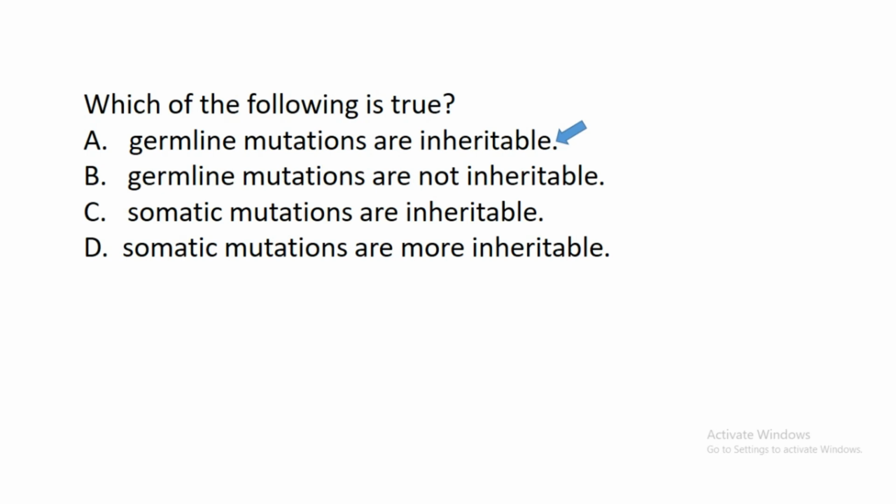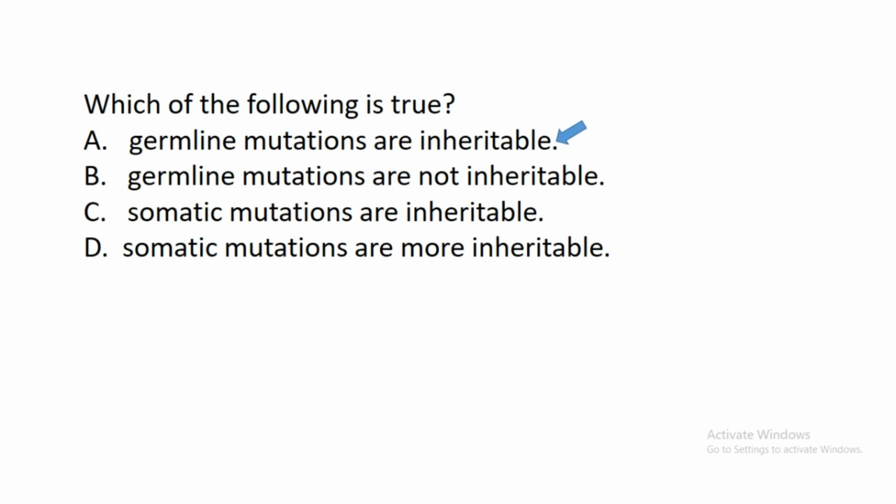Germline mutations are inheritable. Generally, mutation means a sudden change in the genetic makeup of an organism. So when mutation occurs in the gametes of people, that type of mutation is called germline mutation. But we have a situation whereby mutation can occur in the body cell.